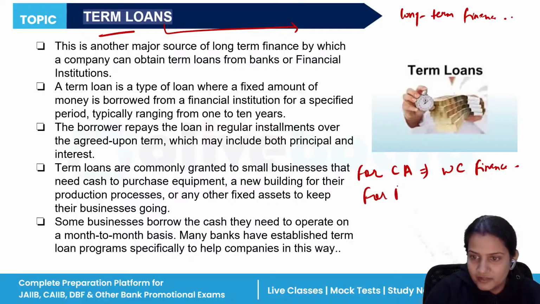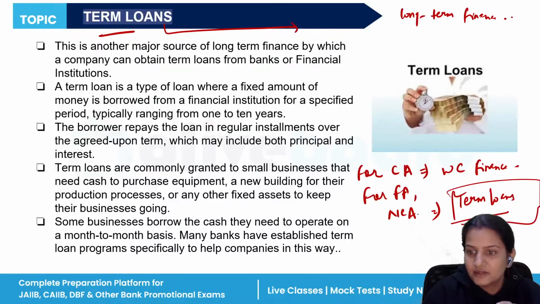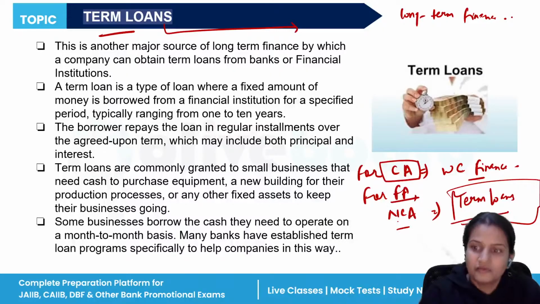But for your fixed assets, your non-current assets, what type of finance will you take? That is term loans. You will take the help of term loans for fixed assets and non-current assets. But for current assets, which kind of finance will you take? You will take working capital finance.